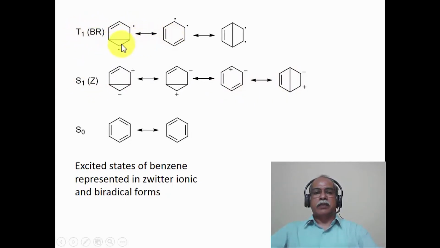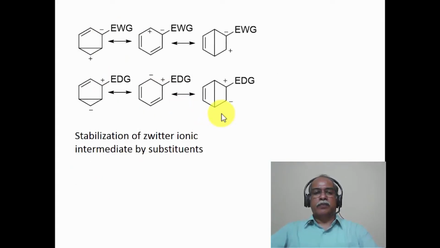The biradical state is also represented as either a 1,3 biradical state or a 1,2 biradical state, and so on. The reason this kind of bridged bicyclic diradical state is given is that there are products which arise out of biradical intermediates of this type, as well as zwitterionic intermediates of this type, which we will see in the due course of this particular module.